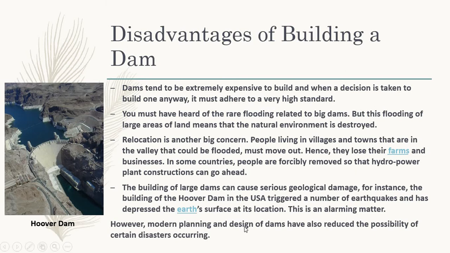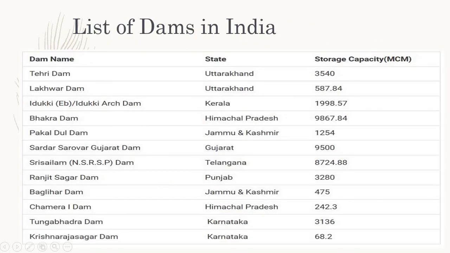However, modern planning and design of dams have also reduced the possibility of certain disasters occurring. Now coming to the list of dams in India. Here are some names of the dams, the state where each is present, and the storage capacity. MCM means million cubic meter. That is the storage capacity of each dam. For example, Tehri Dam is present in Uttarakhand, and its storage capacity is written here. So these are the names of dams, their states and their storage capacity.